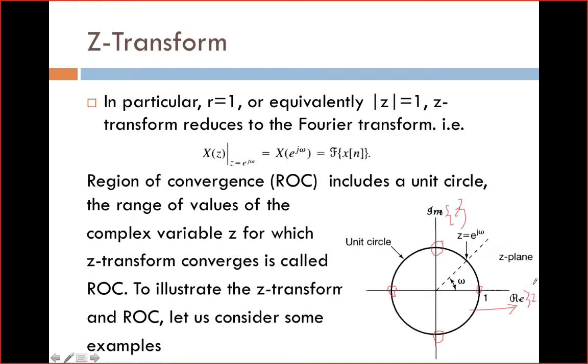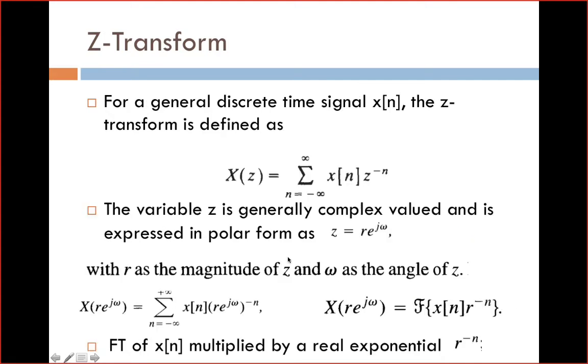You can ask me, what is the real part of z? You can expand r into e power j omega as r into cos omega plus j into r sin omega. So the real part is r into cos omega, and the imaginary part is r into sin omega.